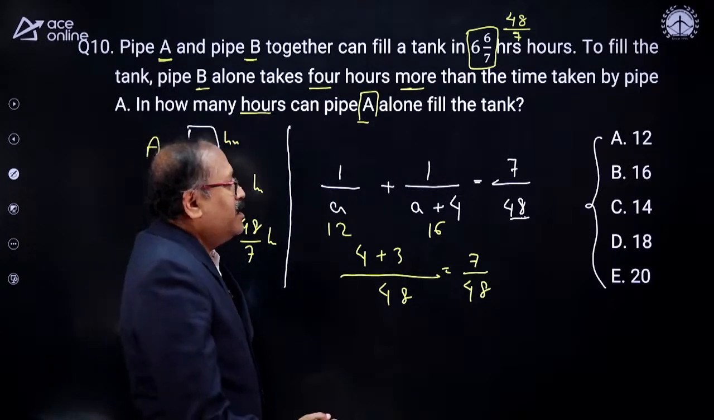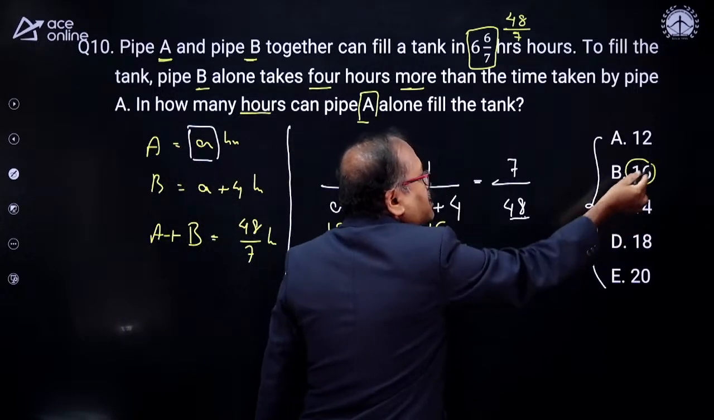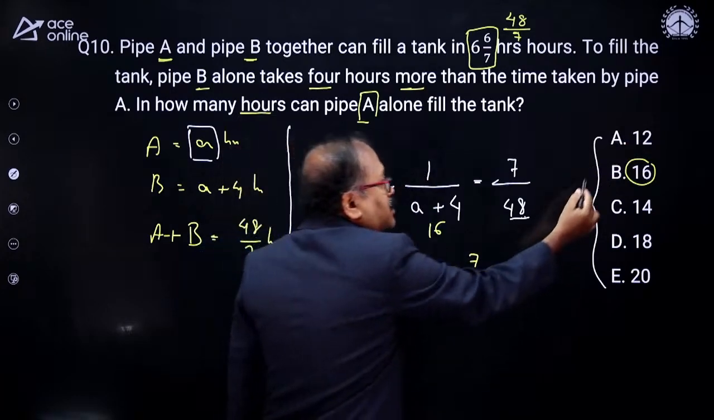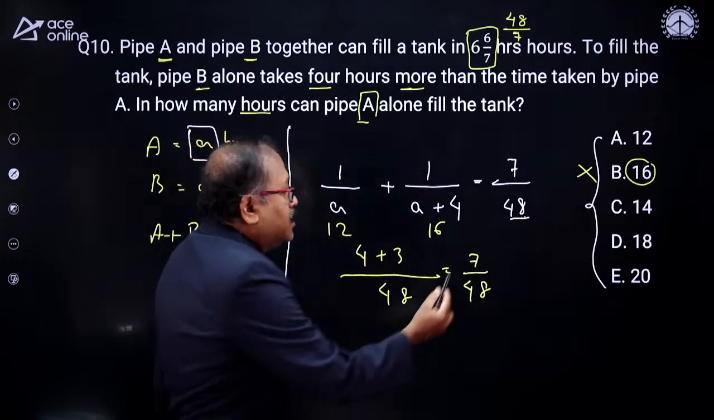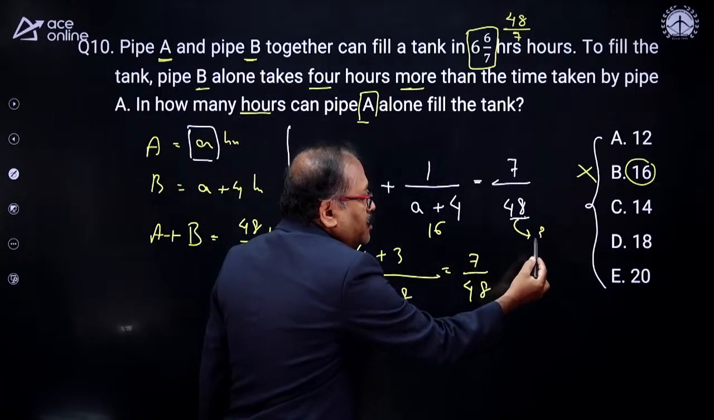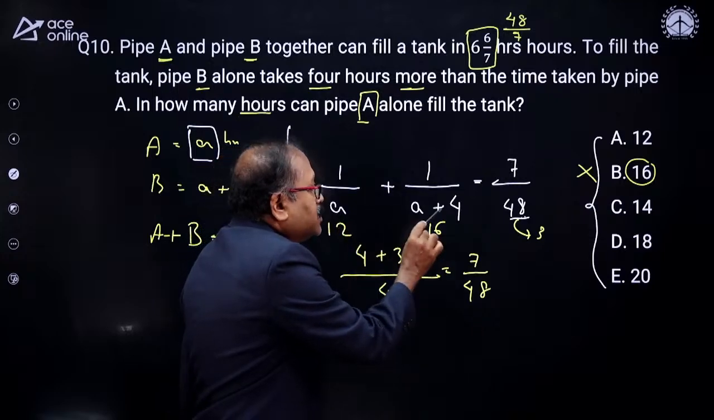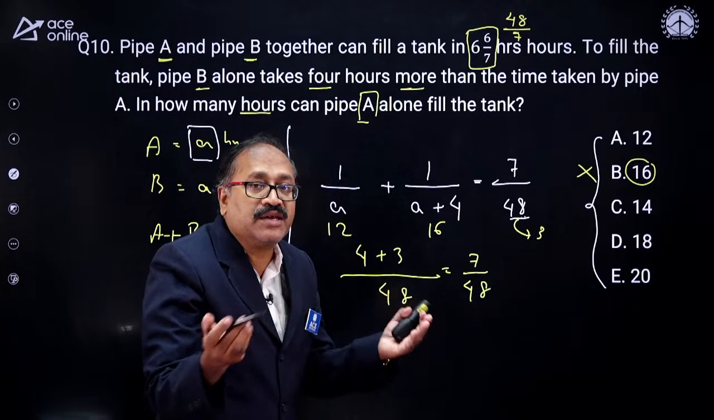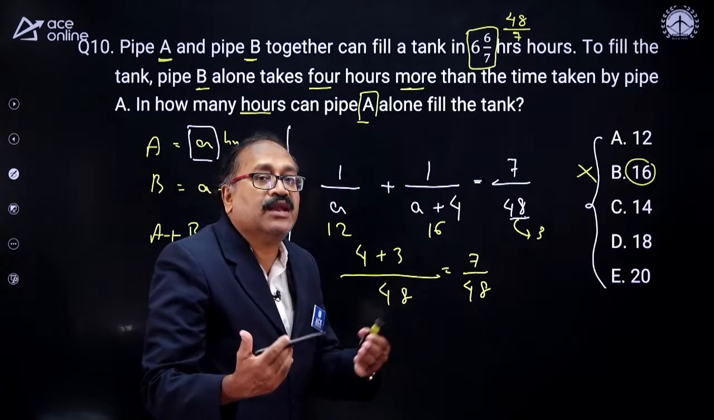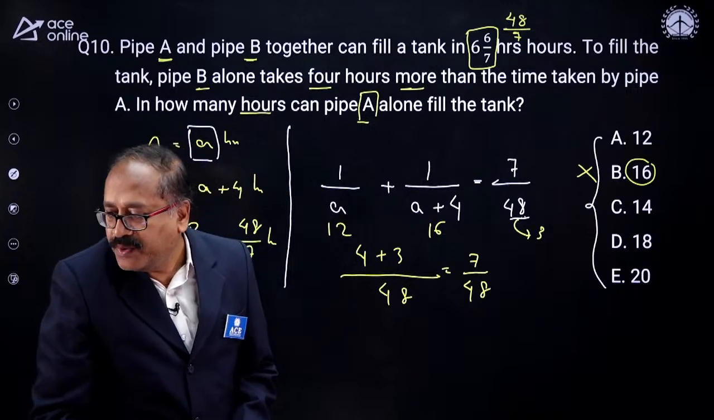Okay, could my answer be 16? Suppose 16 is on the top. No, 16 cannot be your answer. Why? In 48, a factor of 3 is there. So if you take 16, here it will be 20. Neither in 16 nor in 20 do you have 3. Therefore 16 cannot be my answer. So we can eliminate the options like that. Okay, so hope it is clear.